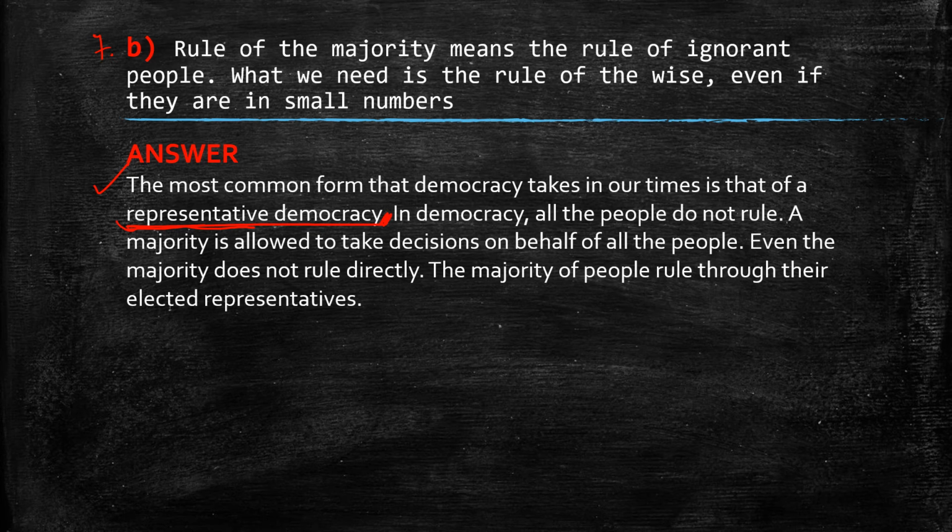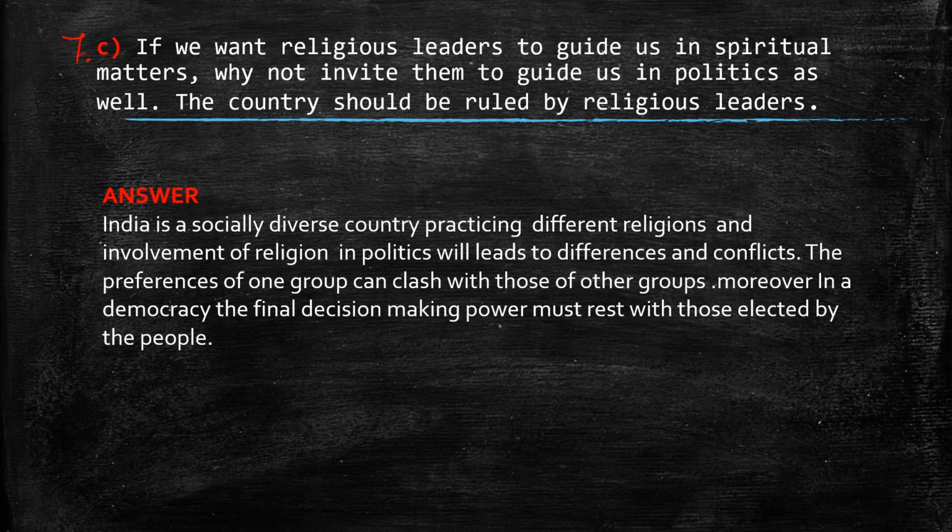The population of a country is very large, so all the people cannot rule. A majority is allowed to take decisions on behalf of the people. Even the majority does not rule directly. The majority of the people rule through their elected representatives.